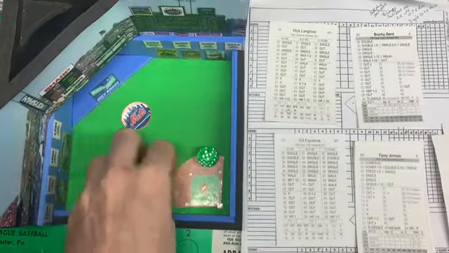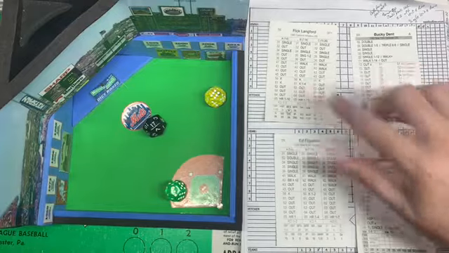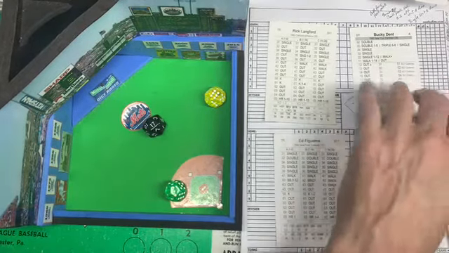Bucky Dent now. Bats from the right side. Pitch from Langford. That's a 36 and a blank, and it will be a fly to right, left, for out number 2.